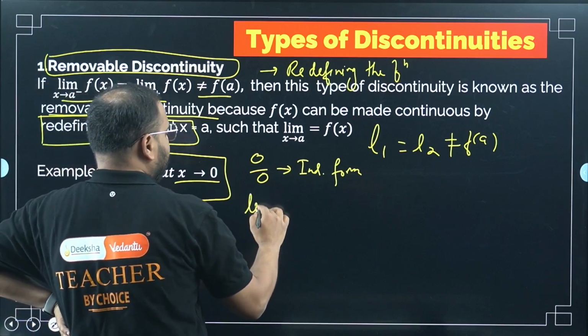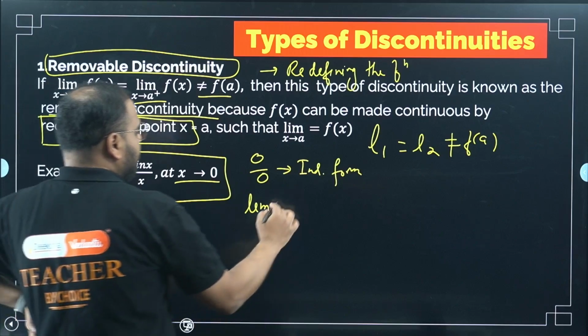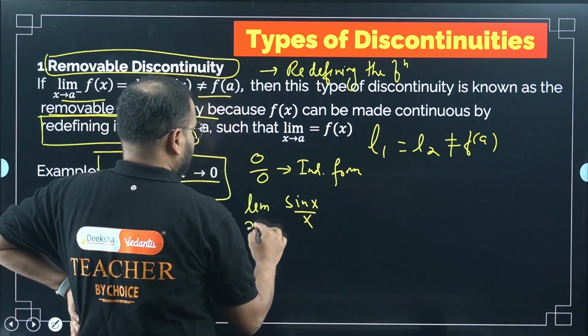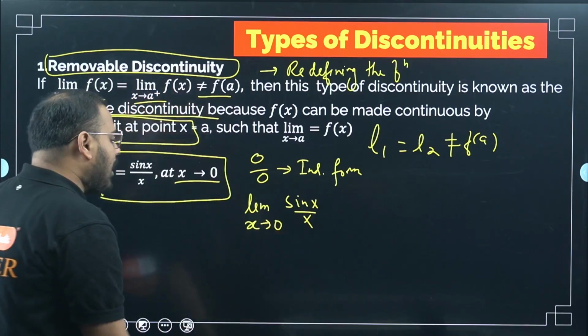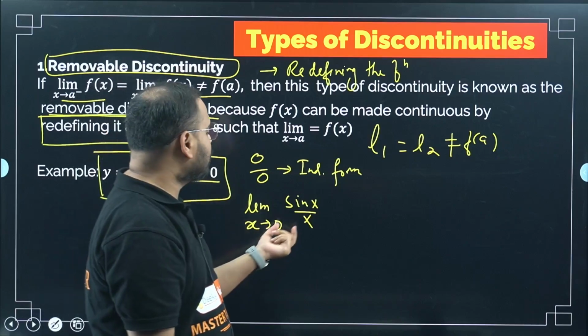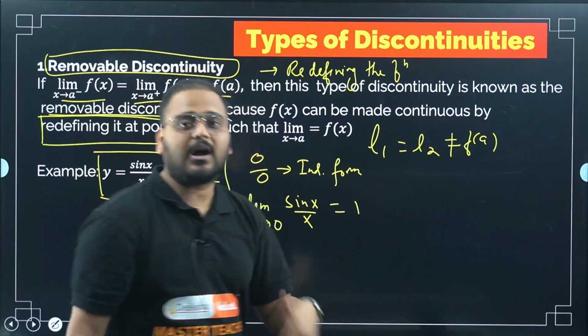So if I'm finding the limit value, this will be limit of sin x by x as x tends to 0. Now how to define this? If you have learned differentiation, then you will know this is a standard form of trigonometric function, and it is equal to 1. But how does it come?